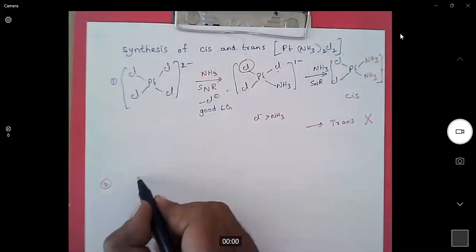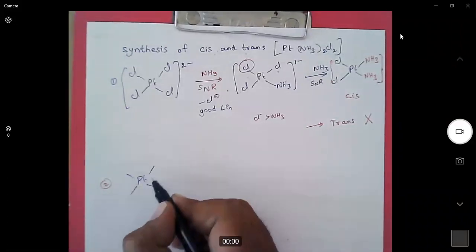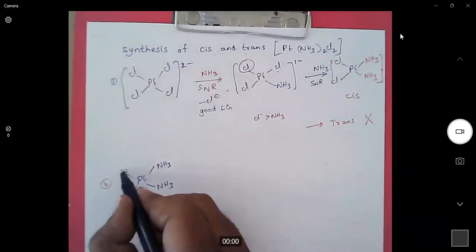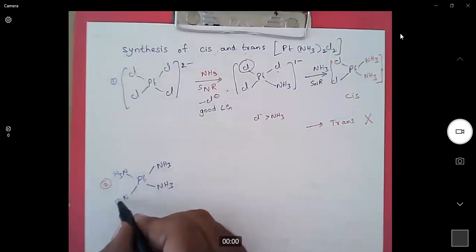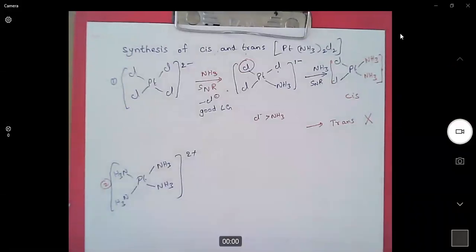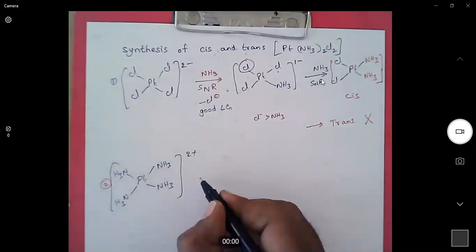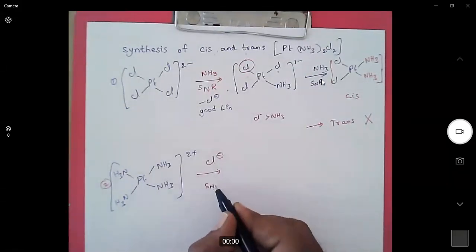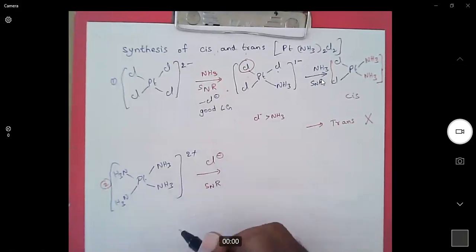Similarly, we will start with the tetraammine platinum(II) complex. All ammonia ligands are neutral, platinum is in +2. Now, we will start with replacing one ammonia ligand with chloride. It will undergo nucleophilic substitution.